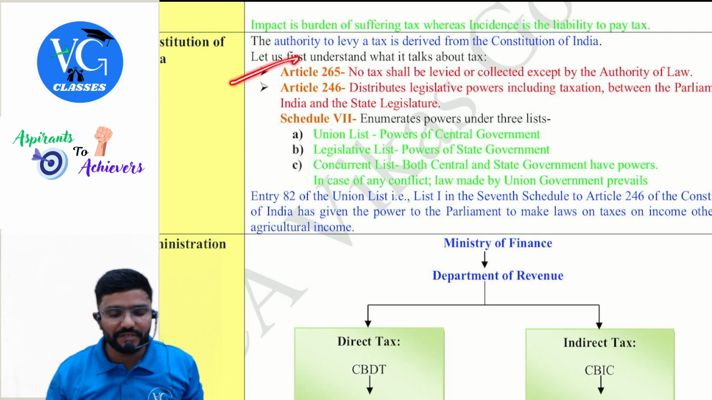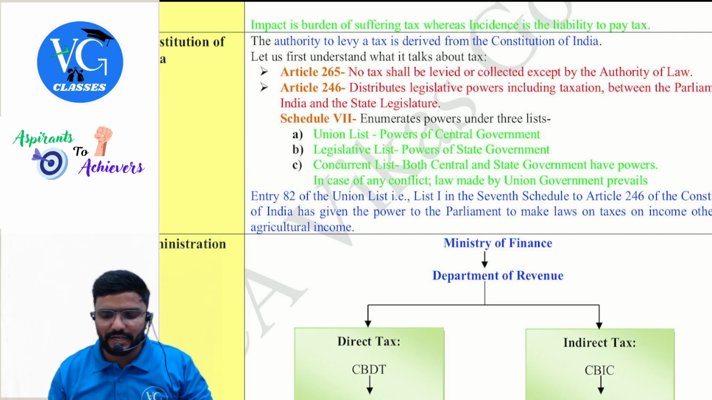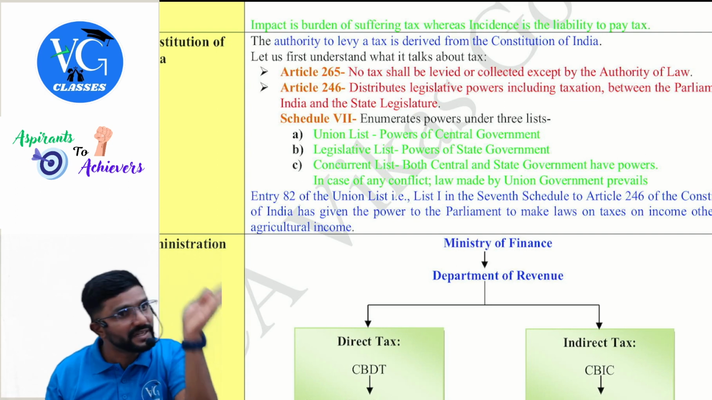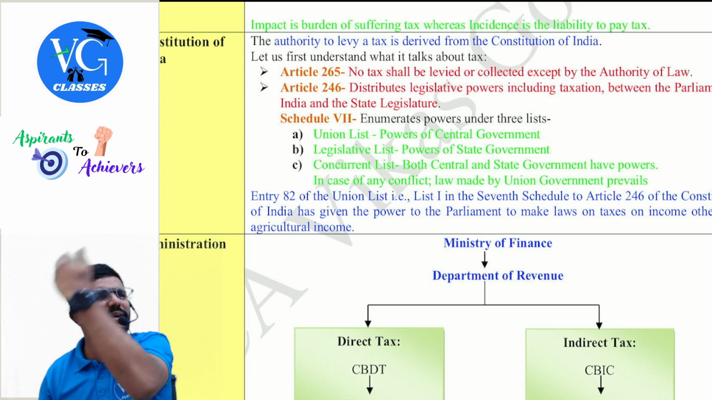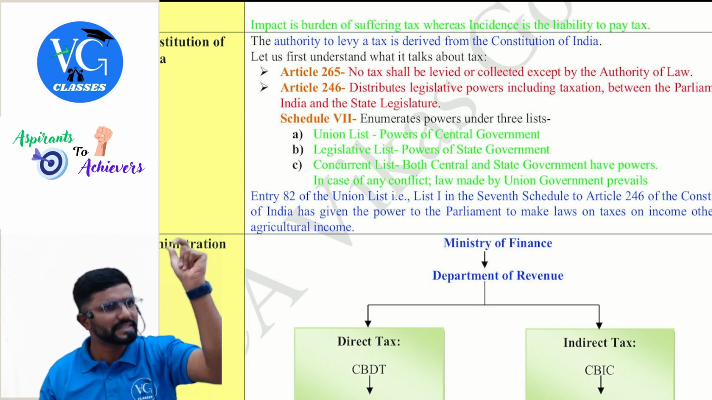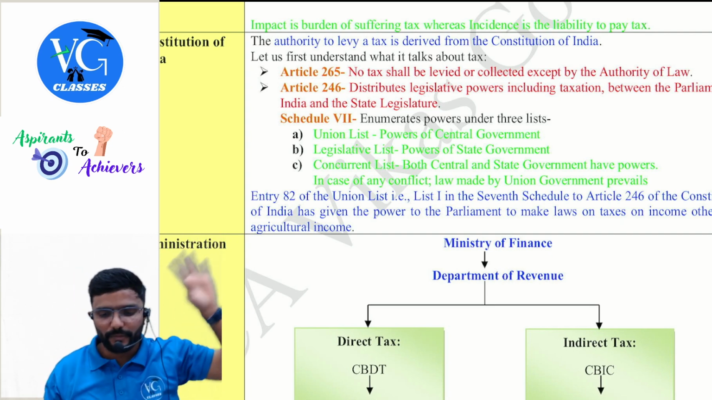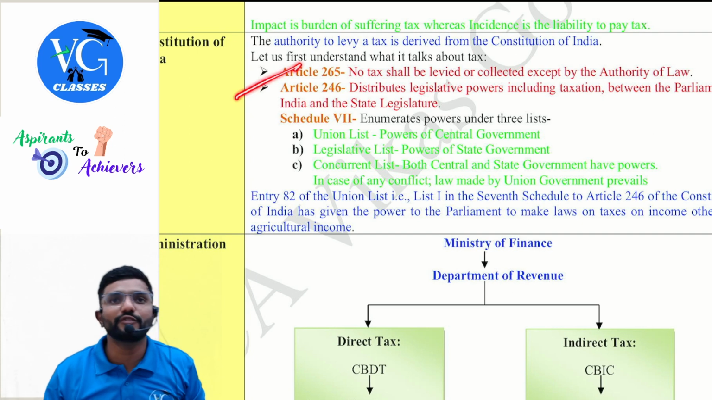So Article 265 will tell no tax shall be levied or collected except by the authority of law. So first authority should be given to the government, whether it is central government or state government or local government, whoever is levying tax, first they should have authority. Who is giving the authority? The Constitution. Okay. Next, coming to Article 246.